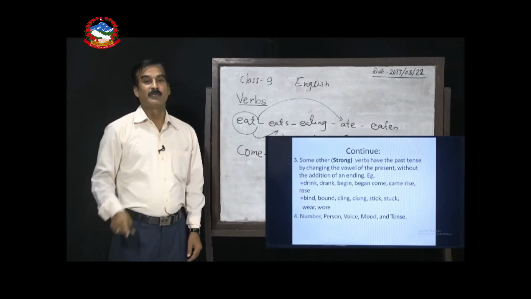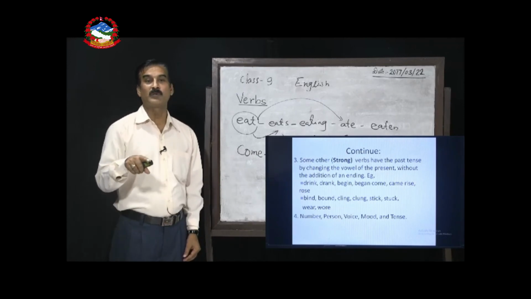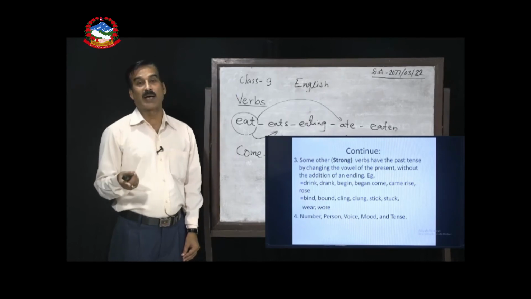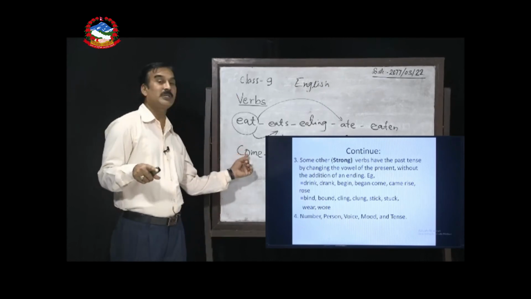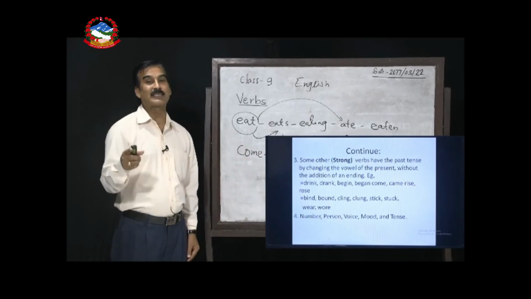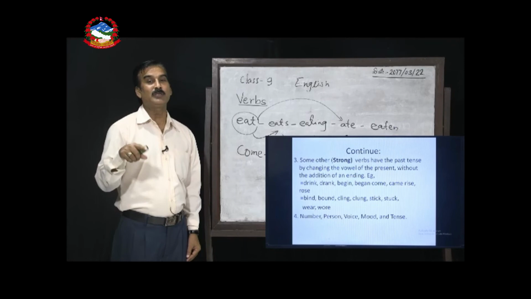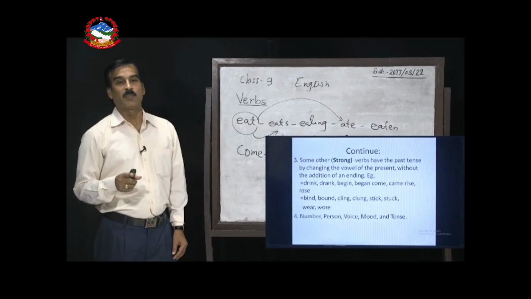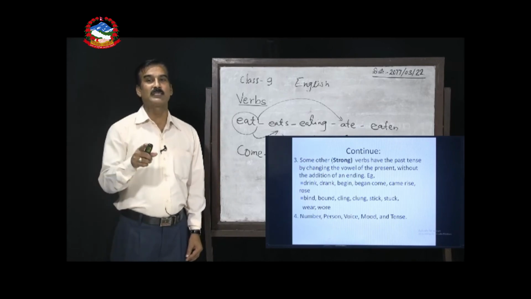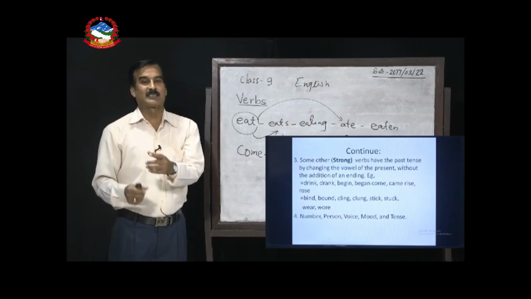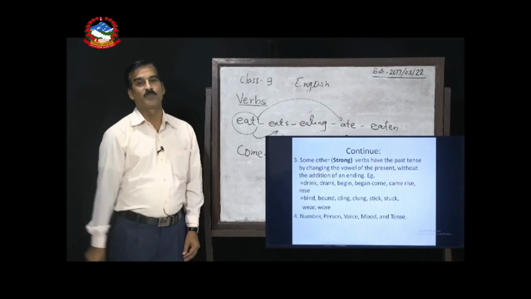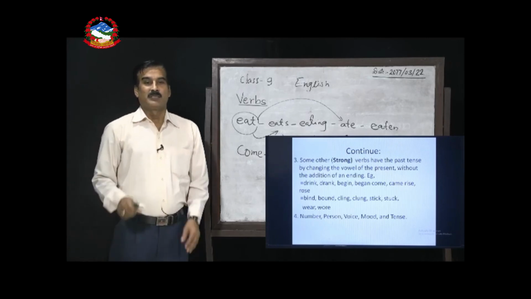For example, drink, root form or base form, past tense, drank. Okay, drink, drank. Similarly, begin became began, past tense. Come, I have already given here, come is changed into past tense by making came, the internal vowel letter is changed here. Similarly, rise is the base form of the verb, by changing it into rose, we change it into, let us say, past tense. Similarly, bind, bound, cling, clung, stick, stuck. These are the ways.